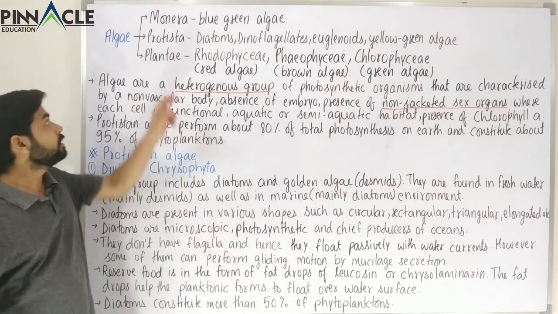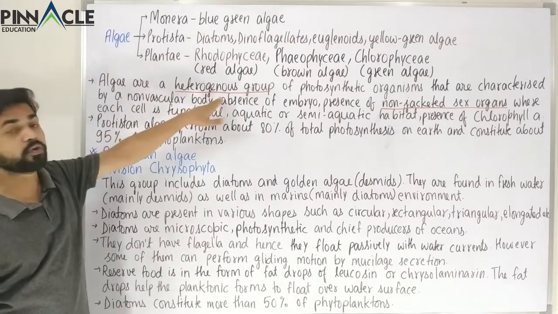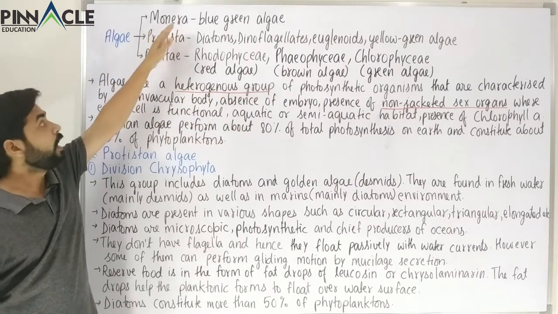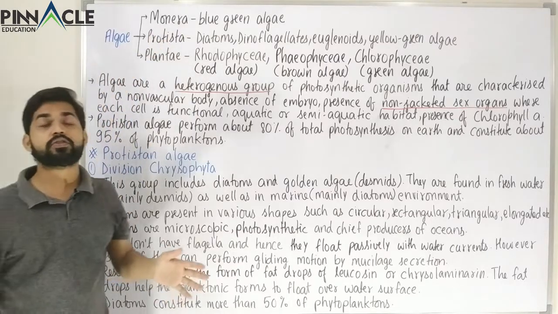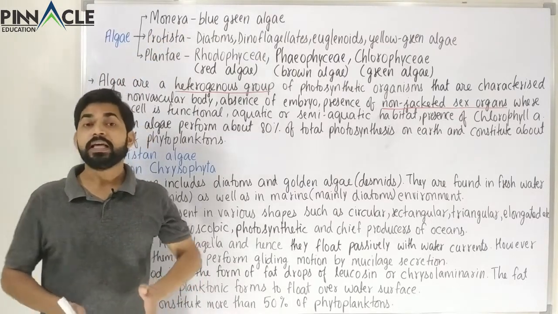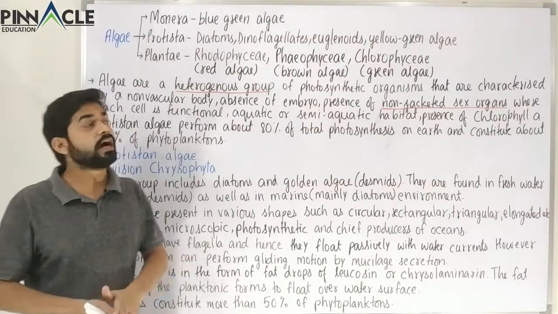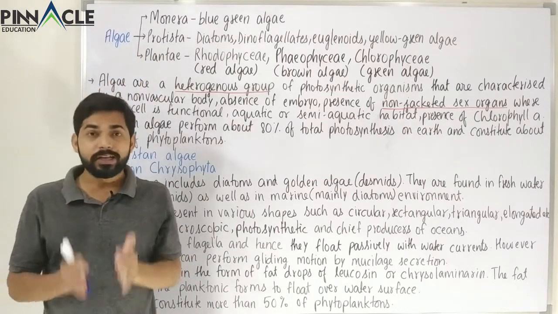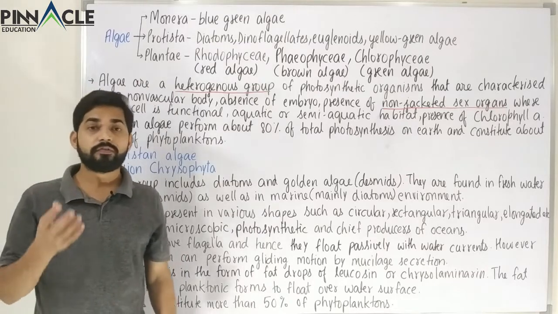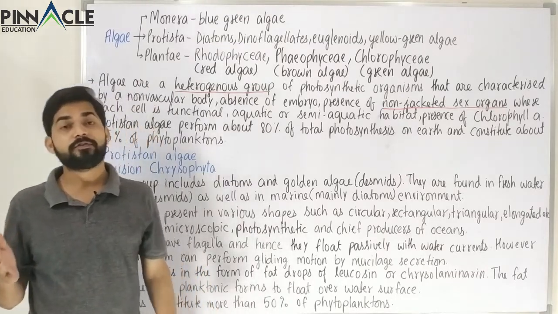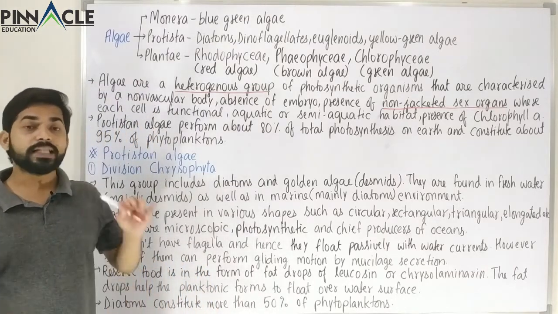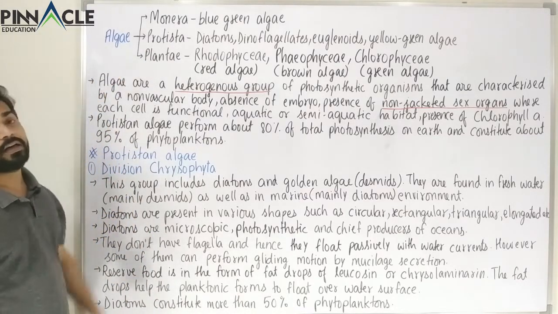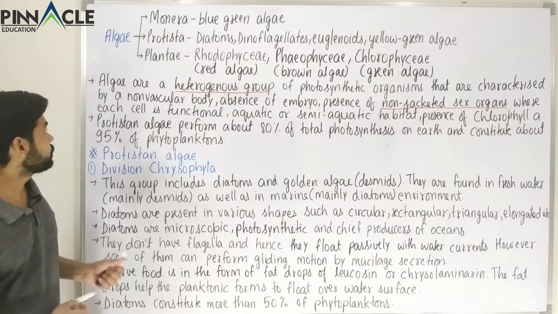So you can see that algae is a heterogeneous group. Why? Because it has various types of members, which are so diverse, so different from each other, that the members of algae are present under different kingdoms. And we know very well that the members of a kingdom are pretty much different from another kingdom. So you can imagine now how much the members of algae differ from each other.